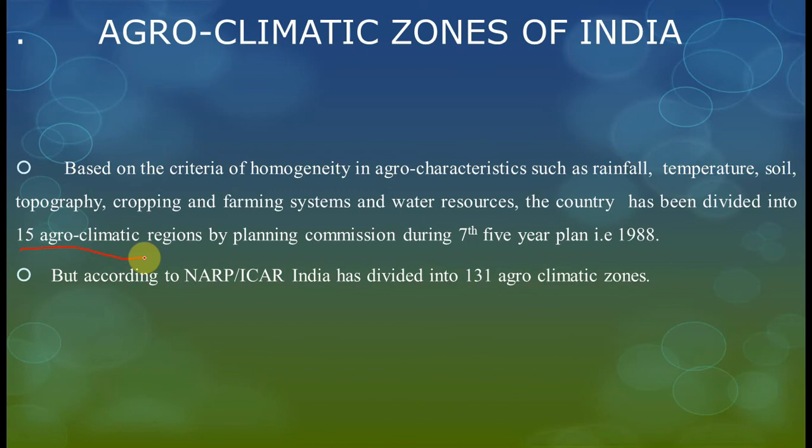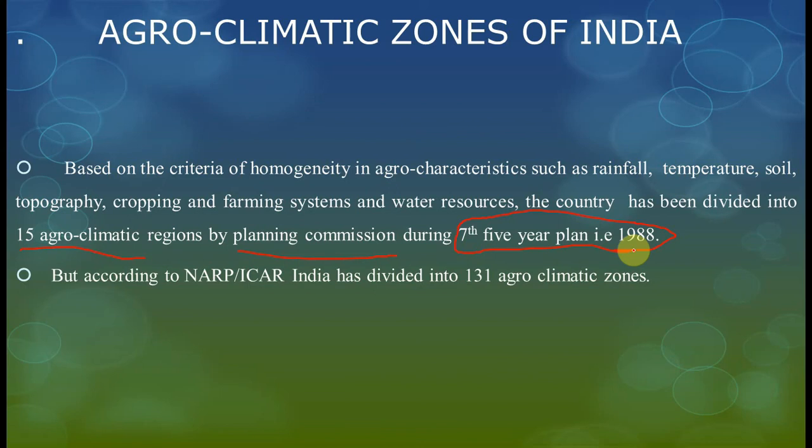India has been divided into 15 agroclimatic regions. By whom has this been divided, my friends? Planning Commission. Planning Commission has divided these 15 agroclimatic regions, friends. And during which plan, this is the important point: 1988, 7th 5-year plan. In the 7th 5-year plan 1988, Planning Commission divided India into 15 agroclimatic regions based on the criteria of homogeneity in agro characteristics, right friends?